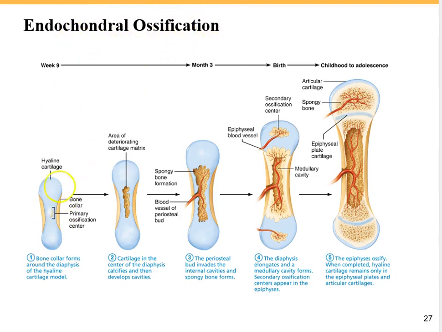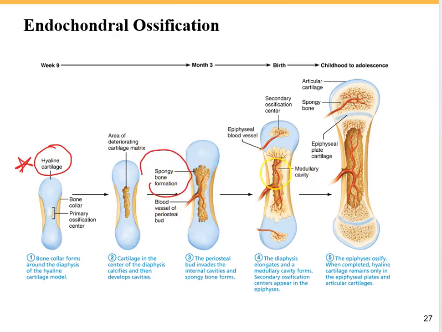It means that at first we should have a hyaline cartilage model. So it's super important to know that we have a hyaline cartilage model, and then we have to destroy this hyaline cartilage. Then after destroying the hyaline cartilage, the spongy bone is forming instead.